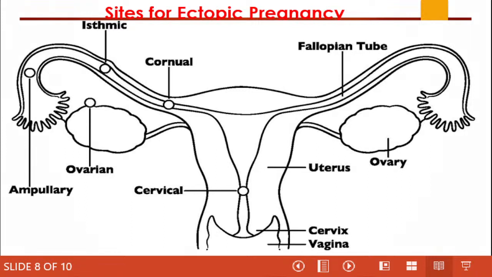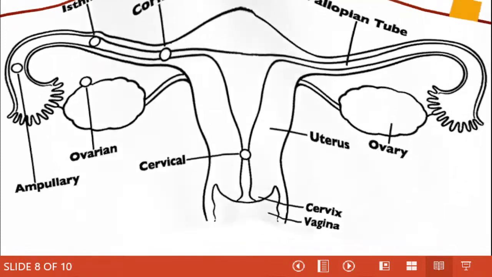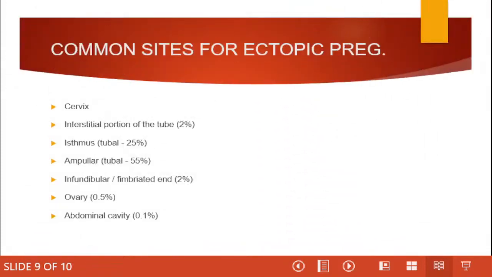Let us look at the percentages of each type of ectopic pregnancy. So interstitial portion accounts for 2% of all ectopic pregnancies. The isthmic, also known as tubal pregnancy, accounts for 25%. The ampulla or ampullary ectopic pregnancy accounts for 55%.